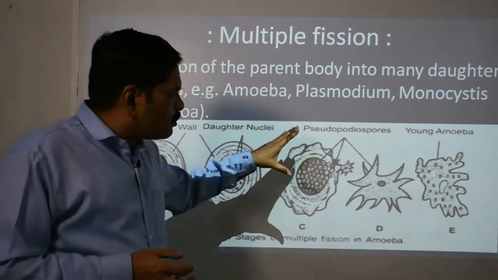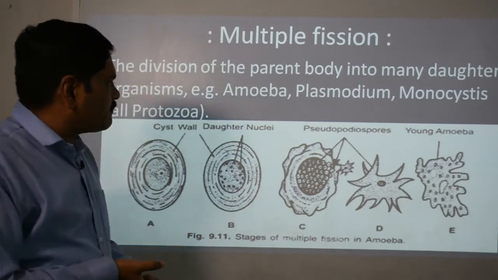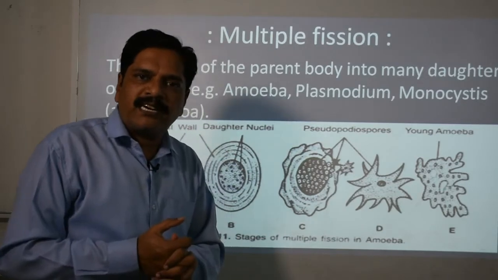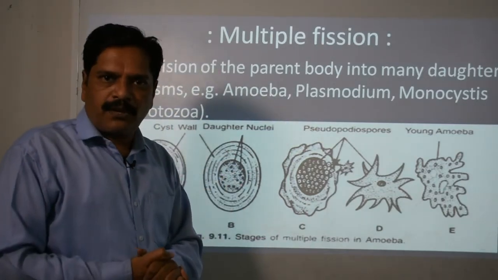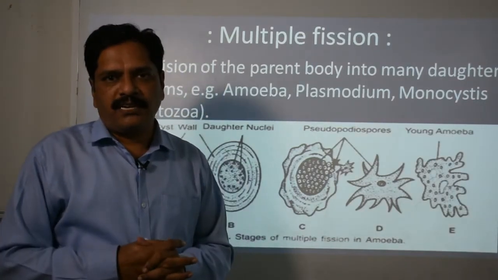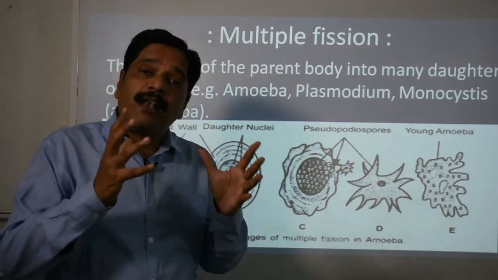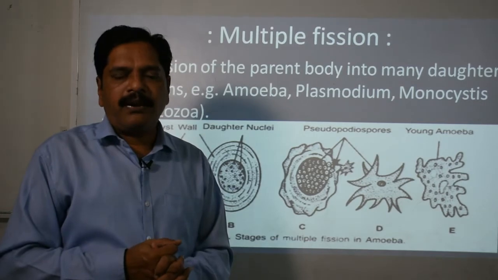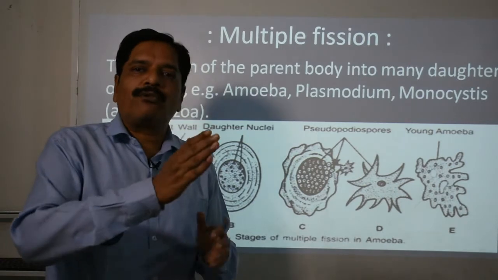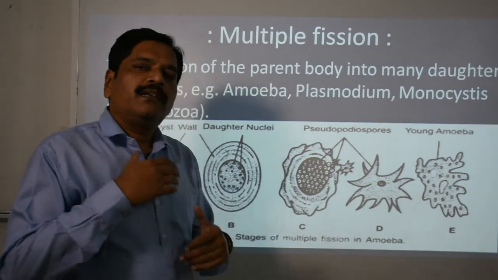So when it is totally cut out from the surroundings, what happened? At the same time, the nucleus becomes more concentrated, collected in the center, and later this nucleus divides amitotically, and repeated division is responsible for forming a large number of nuclei. But as a part of cell division, you know that nuclear division is immediately followed by cytoplasmic division. Clear? But what happened here?